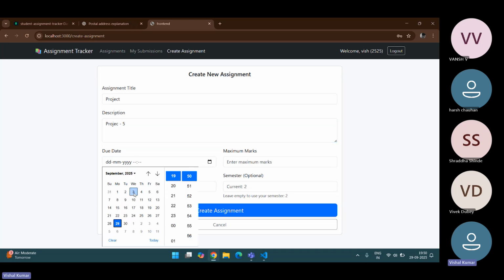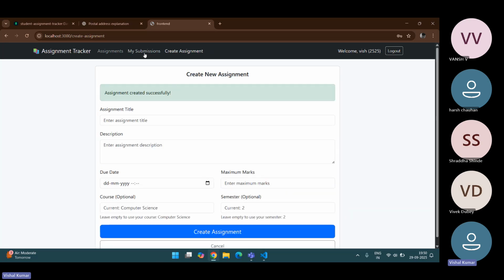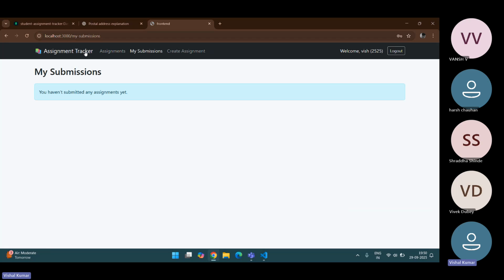It will select the date if I give this date, and maximum marks will be assigned, if I say 50. The course is optional; by default it will be computer science and semester 3. Then create assignment. So it will show here in the assignment part.